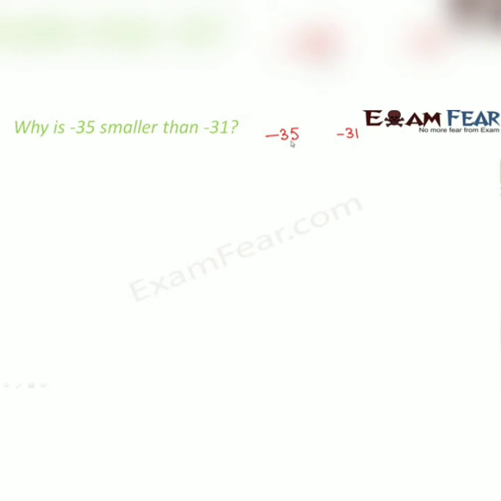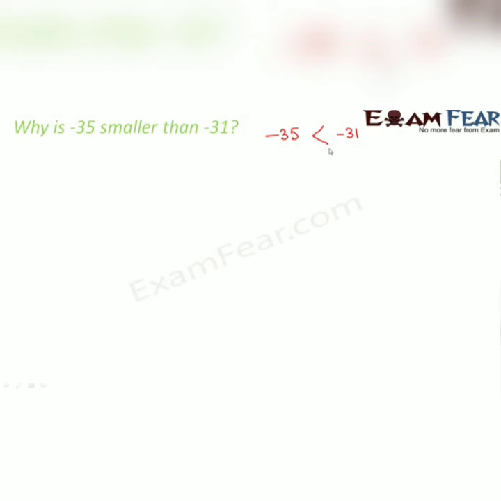As such, if you forget about the negative sign, then 35 is greater than 31. But the moment we put a negative sign on both the numbers, the relationship becomes opposite. So we say that minus 35 is smaller than minus 31. But why? I have already shown using the number line that anything that is on the right is greater. So minus 31 is on the right of minus 35, so it is greater.